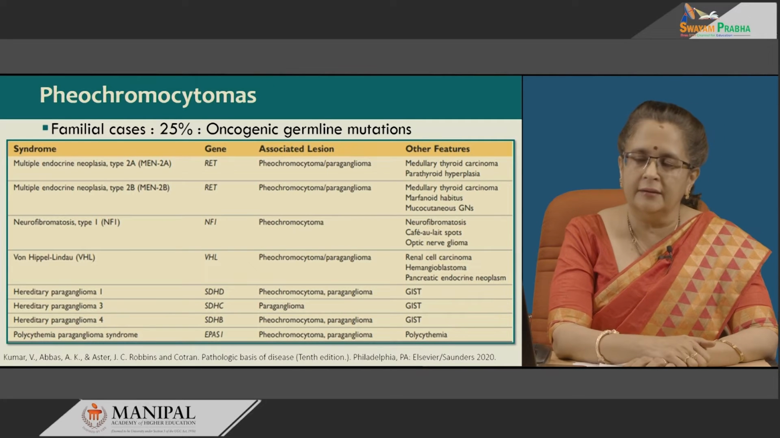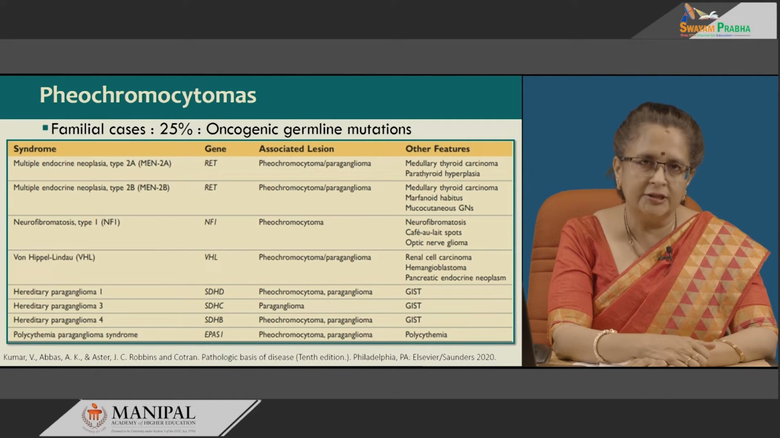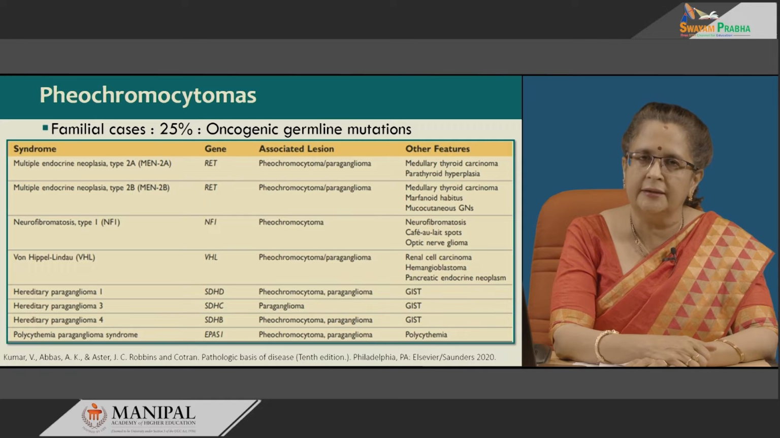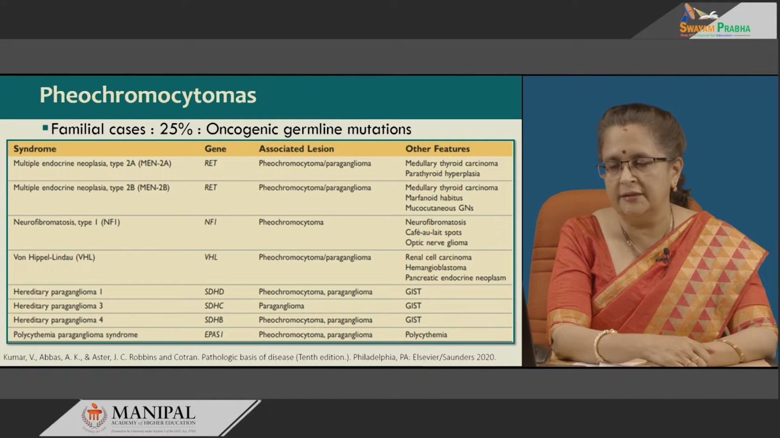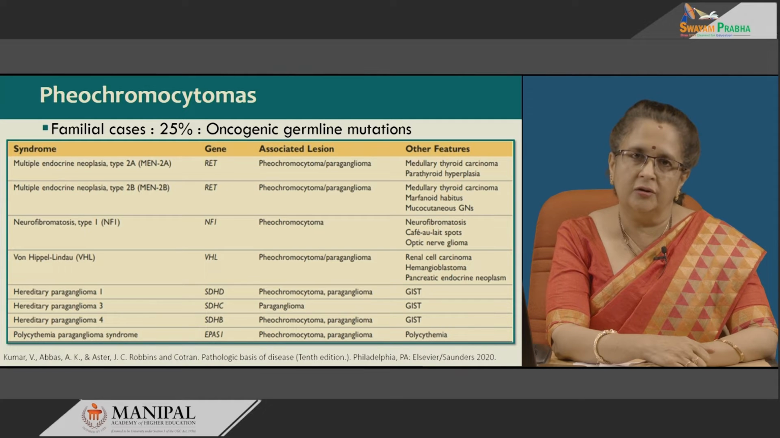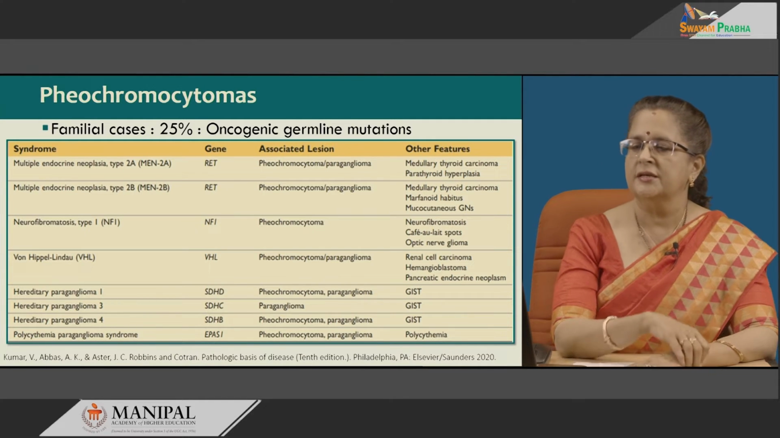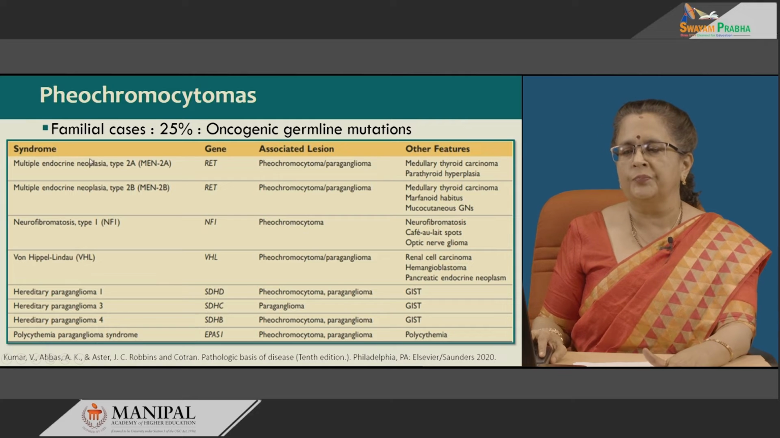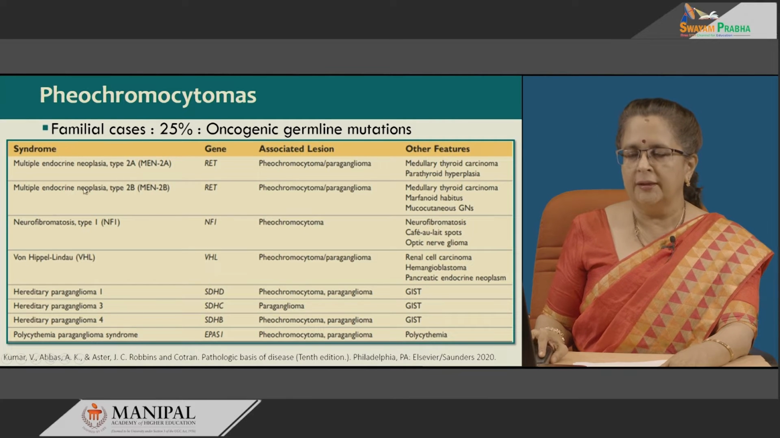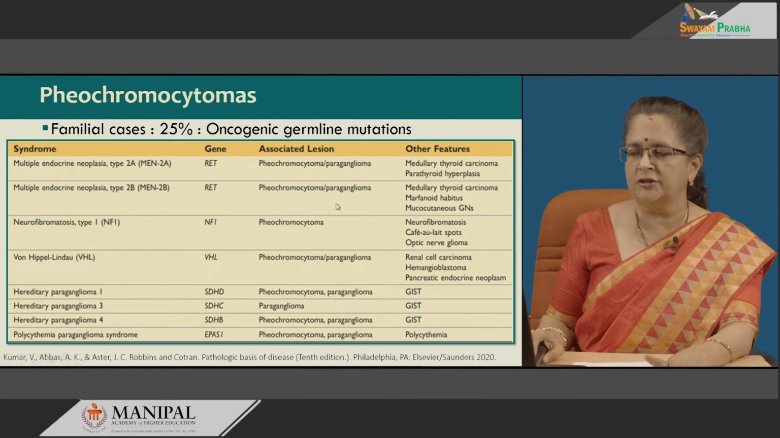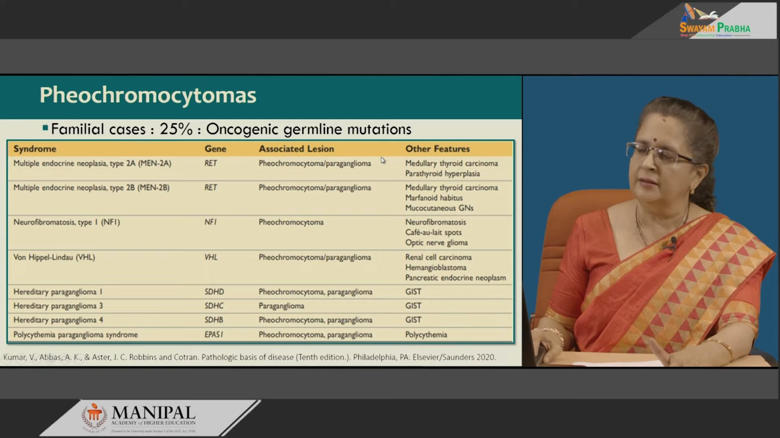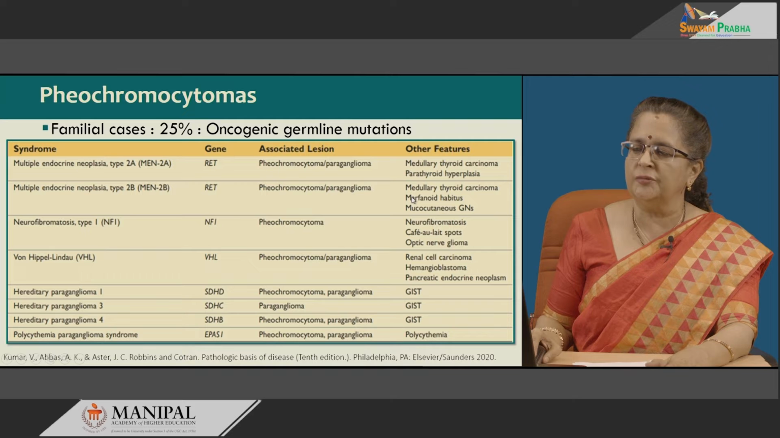So, these are your familial syndromes. Initially, it was thought that only 10% of cases are familial. Now, it has been increased to 25% being familial, and the mutations are always germline mutations. So, we have the MEN2. MEN2A as well as 2B, both are associated with pheochromocytoma, but the other features are different. Medullary carcinoma with parathyroid hyperplasia in MEN2A, whereas 2B has medullary carcinoma, marfanoid habitus and mucocutaneous ganglioneuromas.